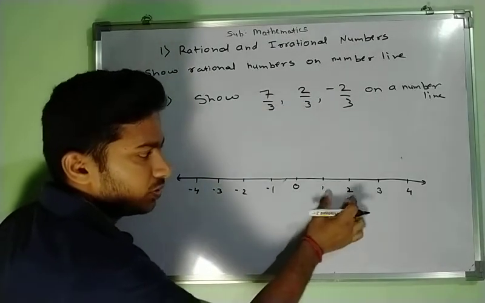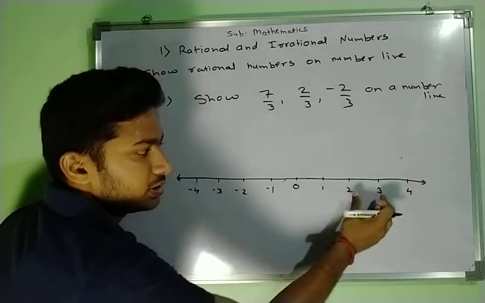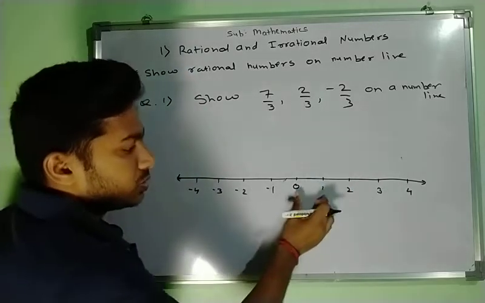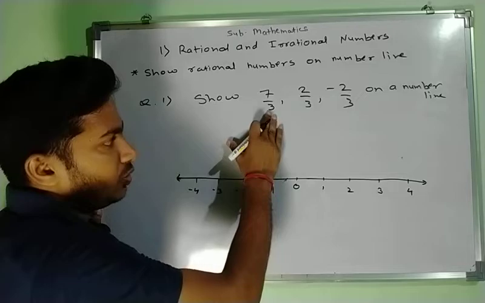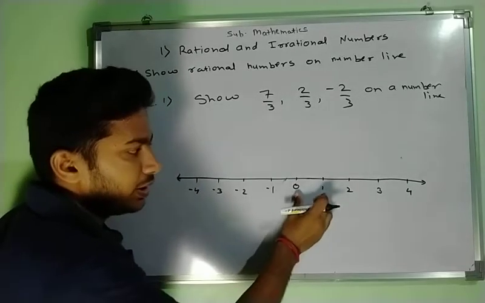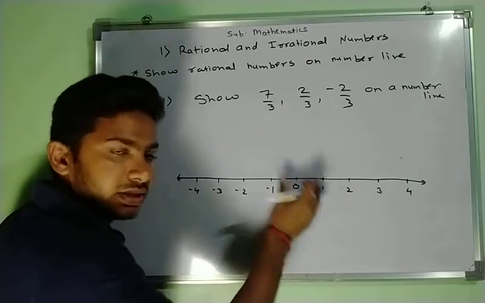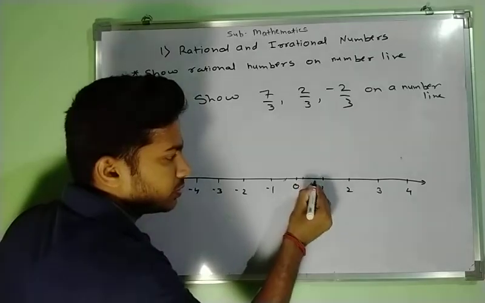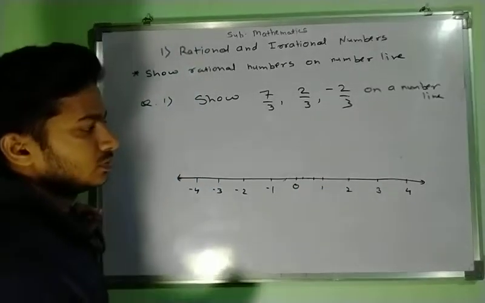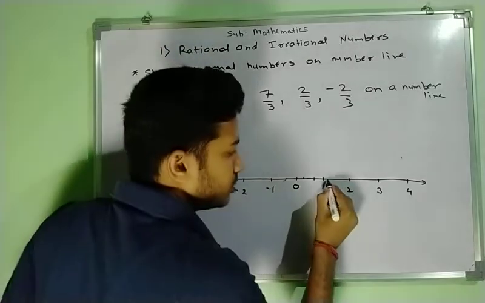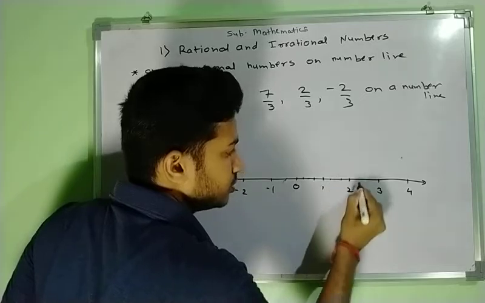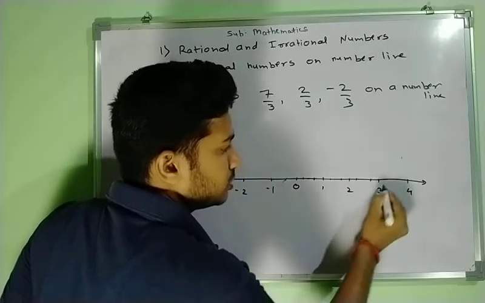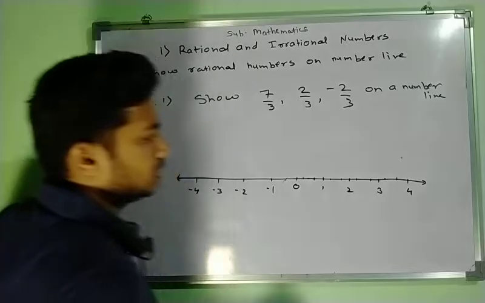From 0 to 1, 1 to 2, this is another unit distance, this is another unit distance. So this is a unit distance, and our denominator contains 3, so we will divide our unit distance into 3 equal parts. 1, 2. Here also 1, 2, 1, 2, 1, 2.